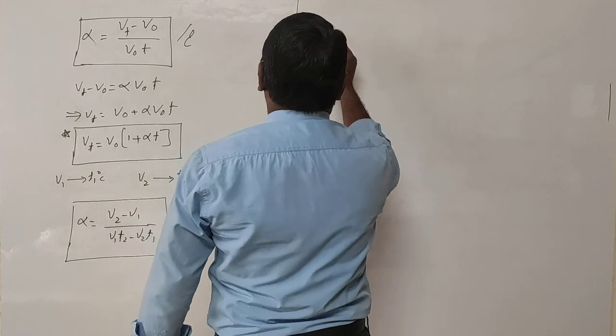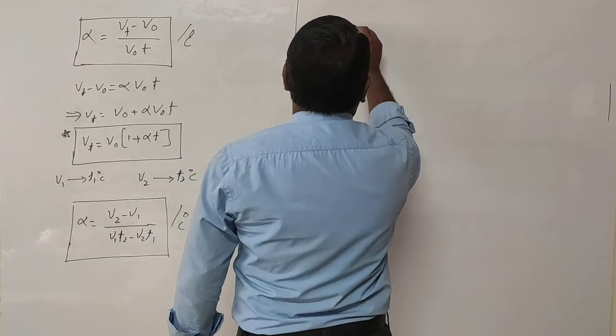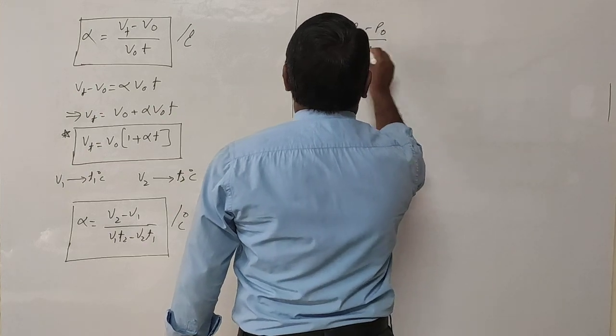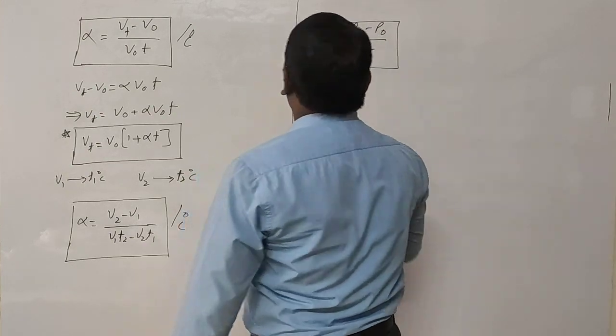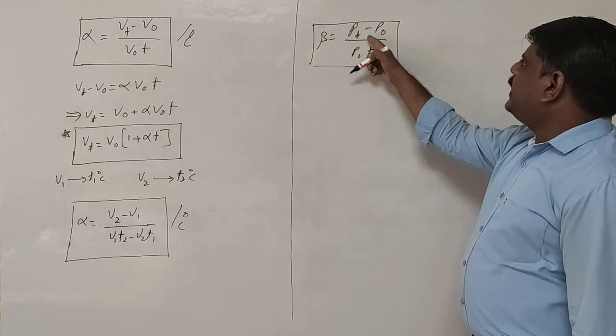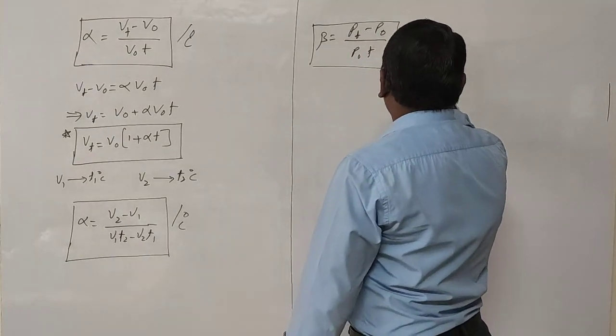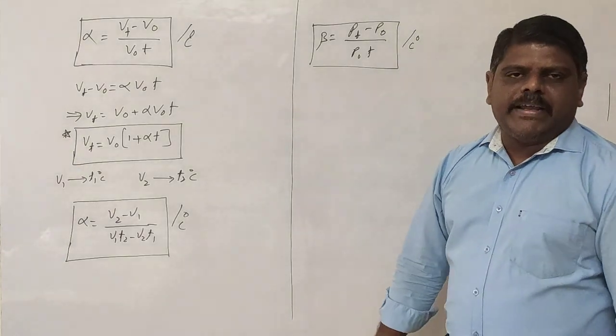The pressure coefficient beta is equal to Pt minus P naught by P naught into T, and the units are per degree Celsius.